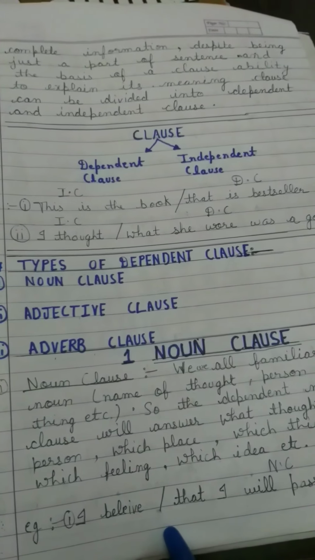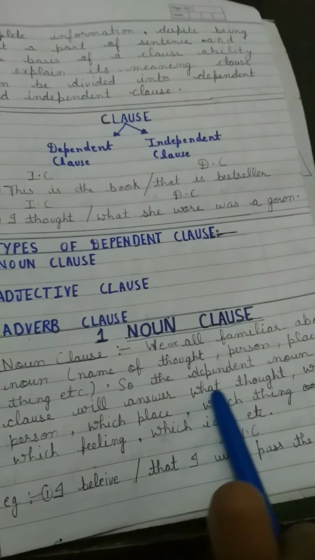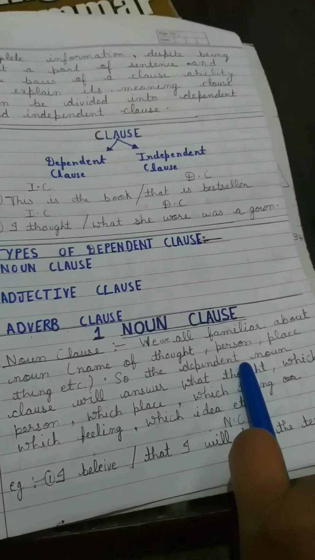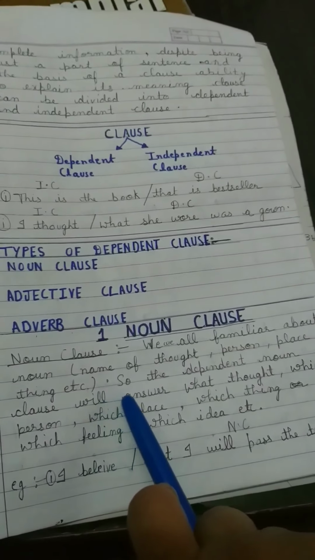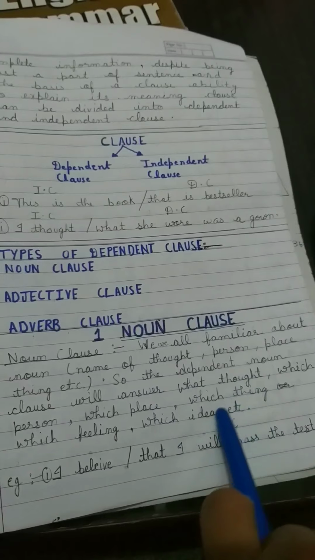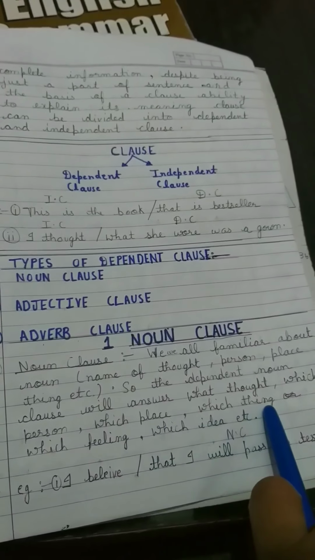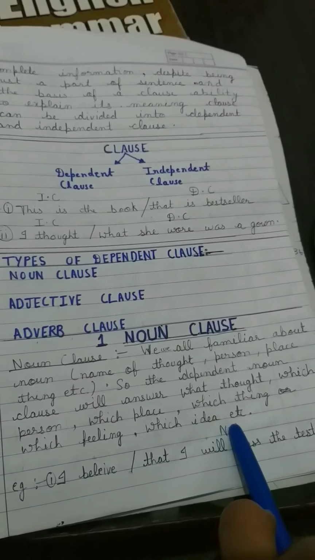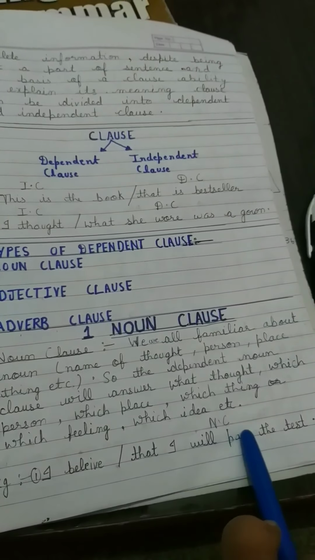Noun clause. We will look at the noun clause first. We are all familiar with nouns. Nouns are the naming words for thought, person, place, things, etc. So the dependent noun clause will answer what thought, which person, which place, which thing, which feeling, which idea you're talking about. Example: I believe that I will pass the test.